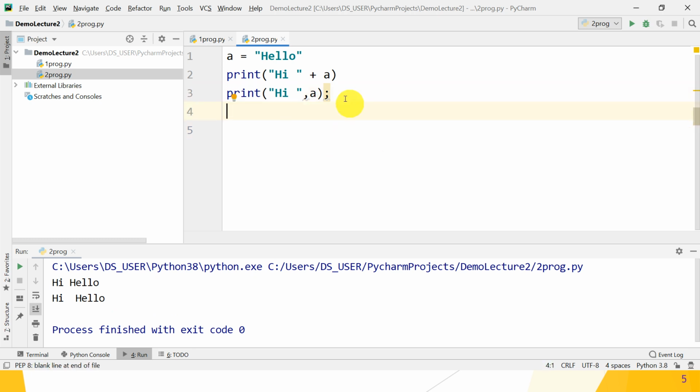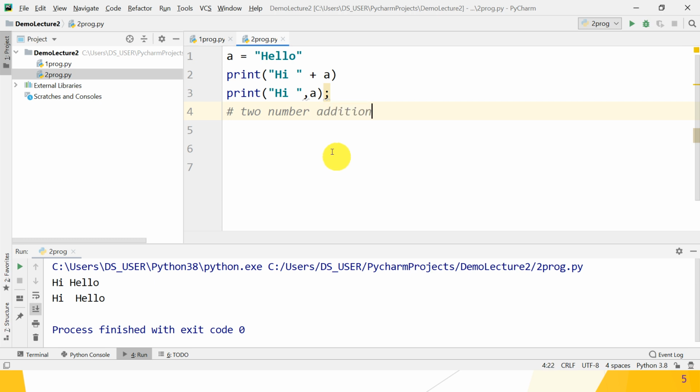Okay, second, what is the second? You can take one variable, so give a comment. A single line comment using the hash key. What is the comment? Two number addition.